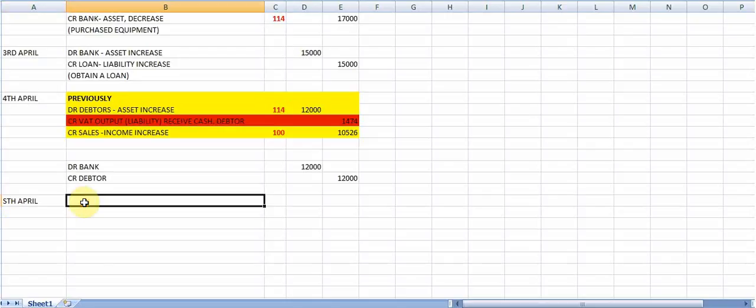And on the 5th of April, they tell you, withdrew from the bank in the morning 5,000 Rand and later 8,000 Rand for stationery. So now they're trying to trick you here by using the word withdrew. This is not a drawing because this owner is buying stationery that will be used in your business. So what are the entries to be made there? So we're going to debit the stationery, which is an expense account, and it is increasing.